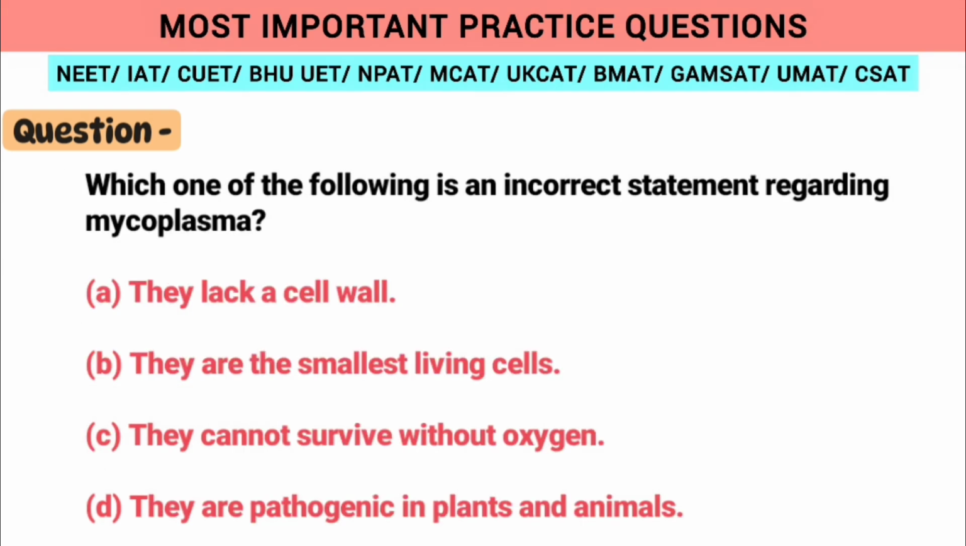Moving on to the next question, which is the incorrect statement regarding mycoplasma? They lack cell wall, they are the smallest living cells, they are pathogenic in plants and animals. Also, they can live without oxygen. So C is the correct one.